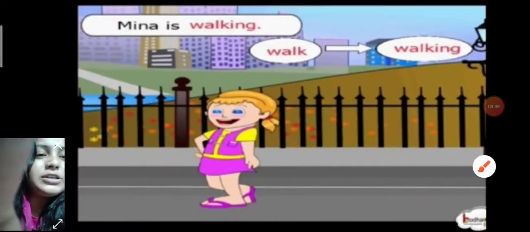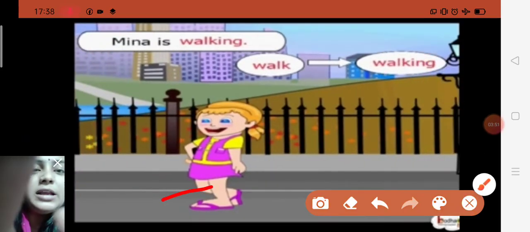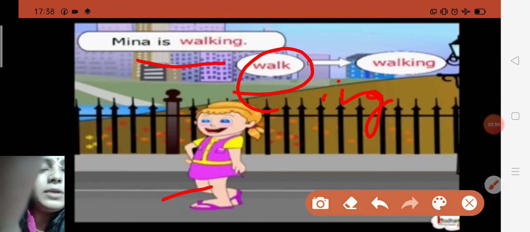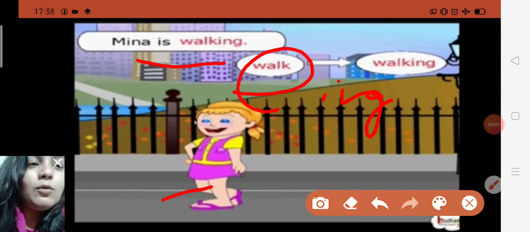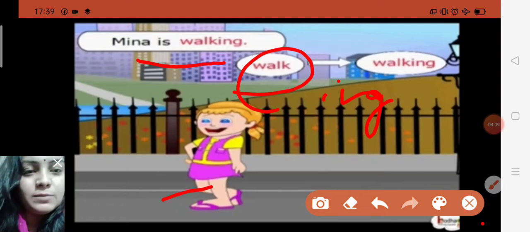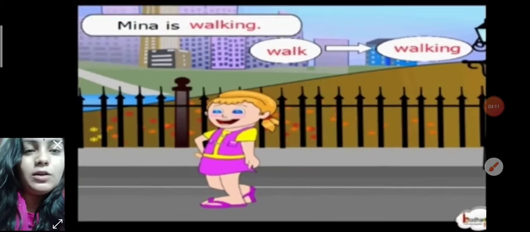Like you can see in this picture, this girl, Meena, is walking. Walk is a verb, and here ing has been added. Walk plus ing makes walking. That means this girl is continuing walking. So here it is written, Meena is walking. It means continuing. She is walking on the road.